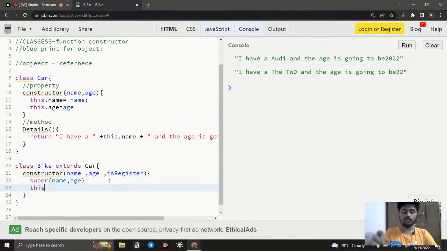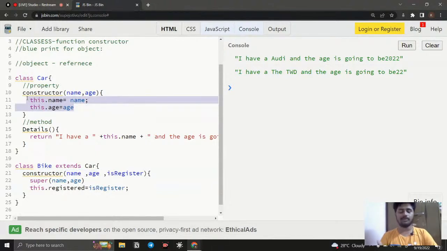Okay, so here we can use this.registered equal to whatever the boolean value they are passing. So here we can copy and paste it. Okay, so for name and age, we don't pass anything like this.registered, something like that. Why? Because it is already in the parent, so we are able to access that by using the super method. We can access the properties and methods inside the parent. Okay, so that is the thing.